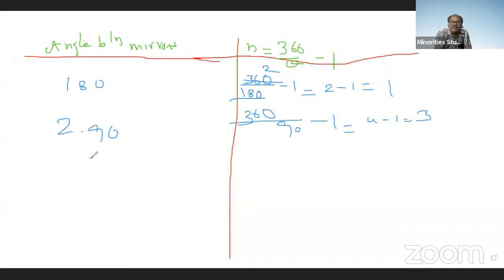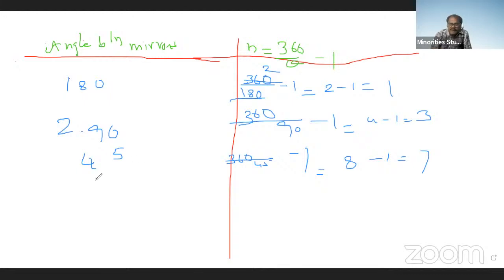If the angle between the mirrors is 45 degrees, how many images are formed? That is 360 by 45, minus 1. 45 eights are 360, so 8 minus 1, then 7 images are formed. So we can find this out for any angle.